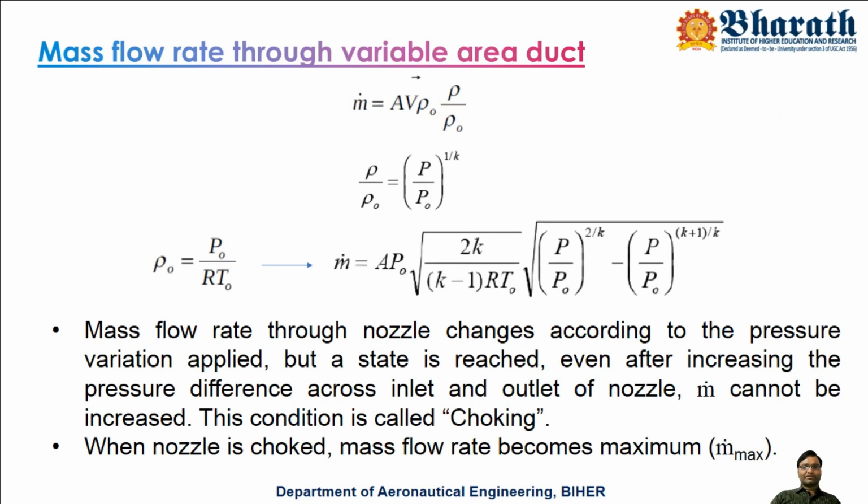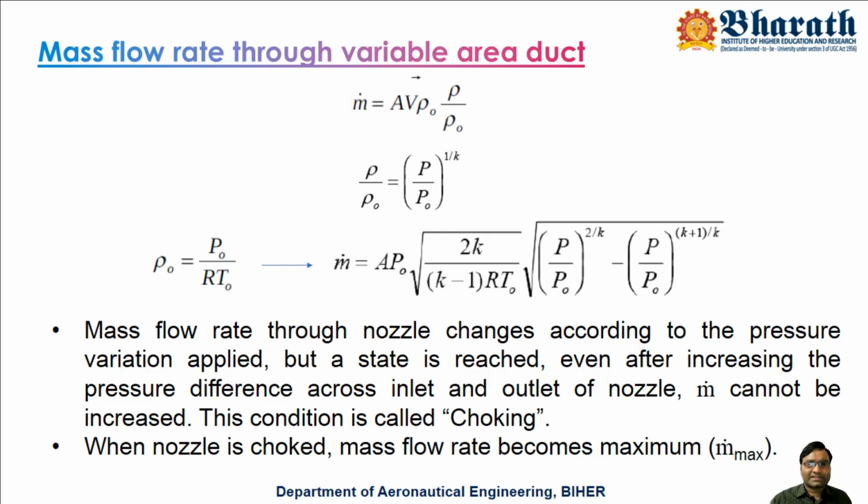Again, coming back to m dot, the mass flow rate: rho A V. Rho can be replaced like this: rho naught into rho by rho naught, and rho by rho naught can be written as (P by P naught) to the power of 1 by K. And instead of rho naught, let us substitute from the equation of state, which is P naught by R T naught. The equation of state is P equals rho R T, so instead of static pressure P, we have the stagnation pressure P naught.